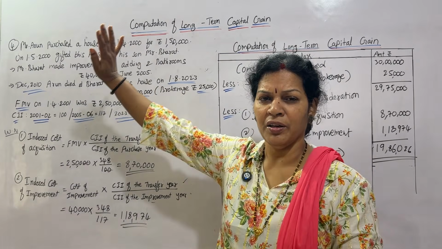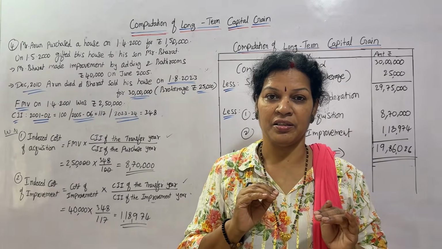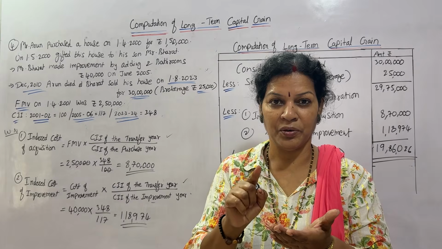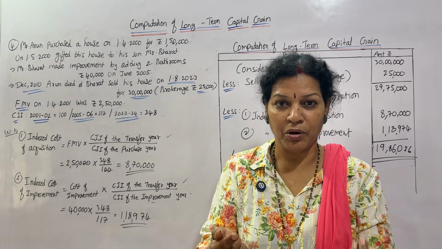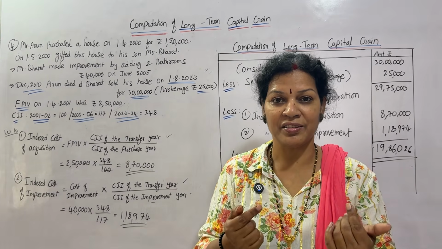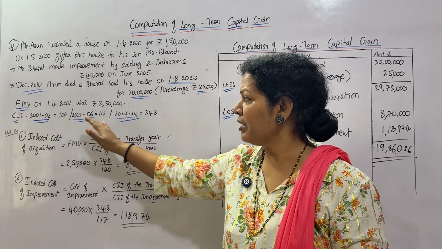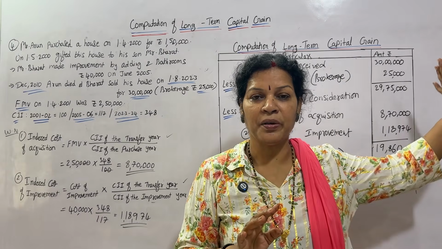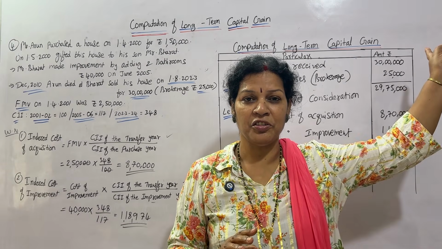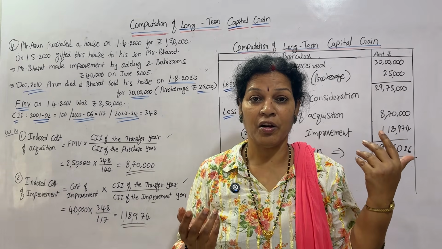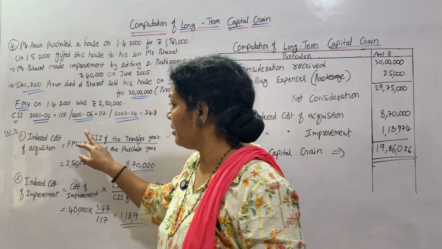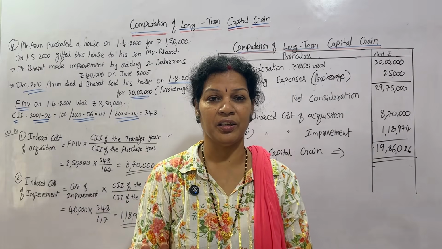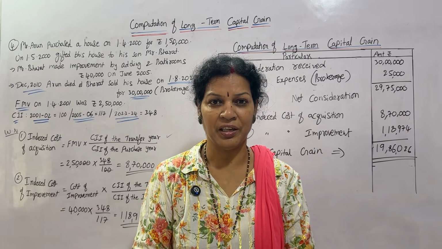You have to focus on what data is required: the CII at purchase, at improvement, and at sale. Fair market value is also given. Net consideration and selling expenses we have seen, then these two calculations we have done and deducted, that is it, nothing else. Do not get confused.